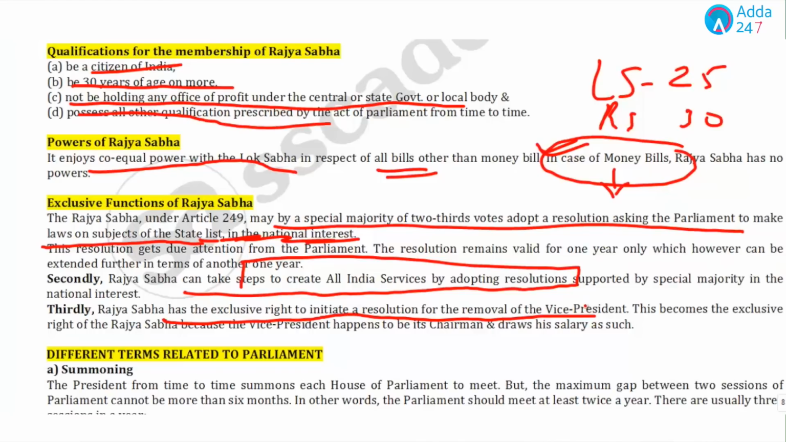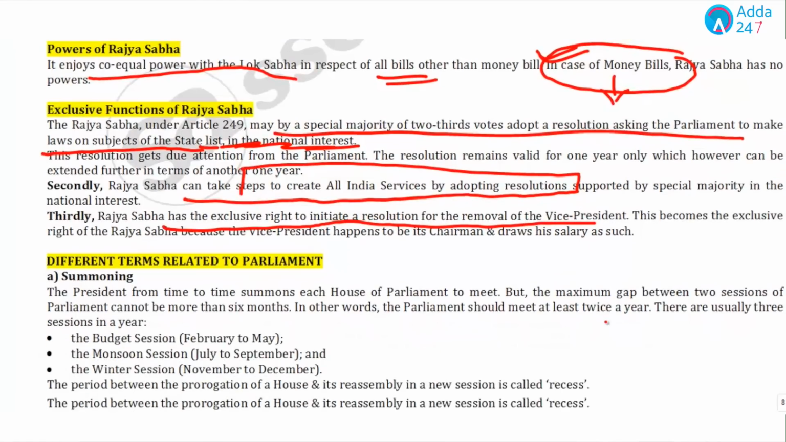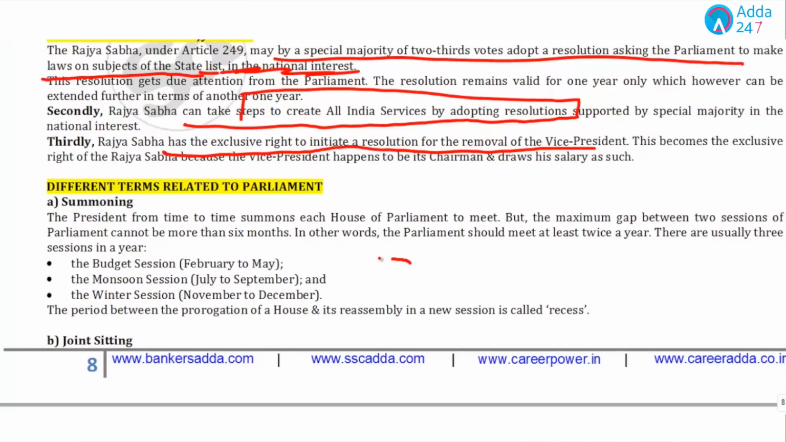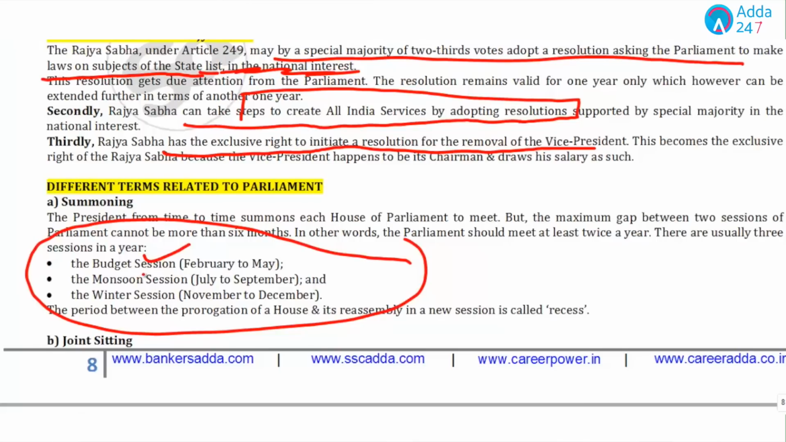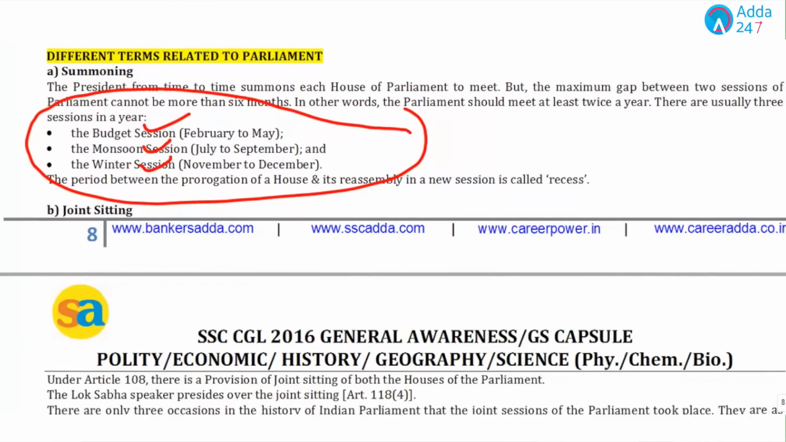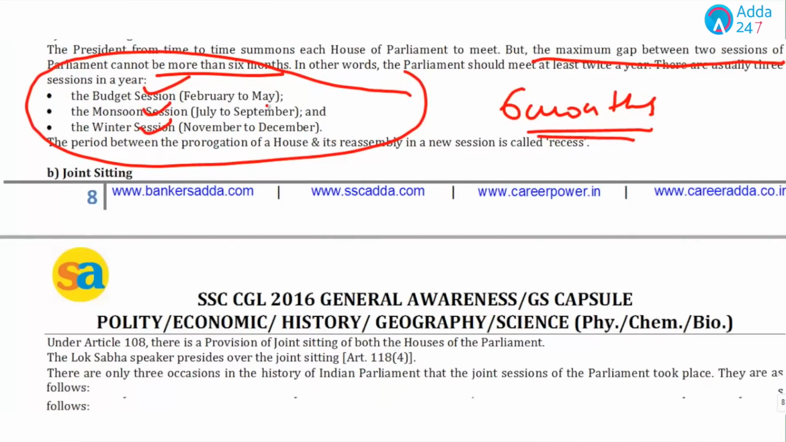Now, for the polity portion, if you want to learn summoning and joint sitting, you should know how many sessions there are in a year. There are 3 sessions. We start the year with the budget session, then the monsoon session, and then the winter session. One more important fact related to sessions is the 6 months clause: the maximum gap between 2 sessions of the Parliament cannot be more than 6 months. Students, this is an important fact.